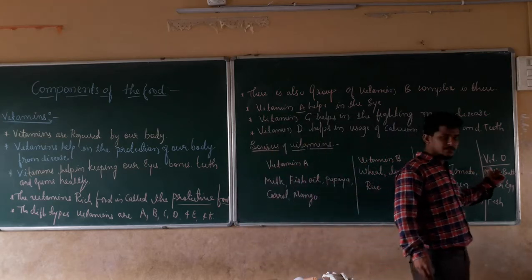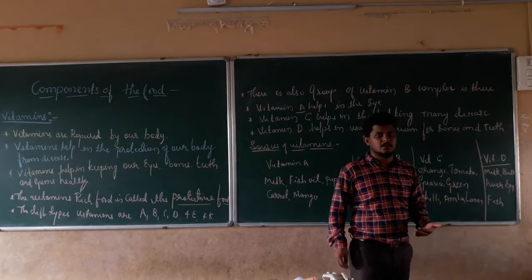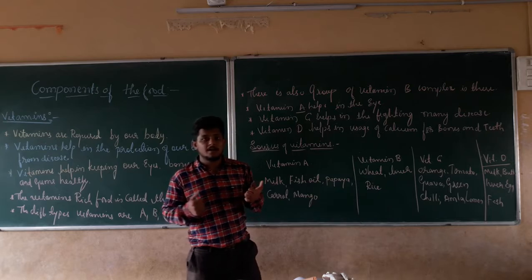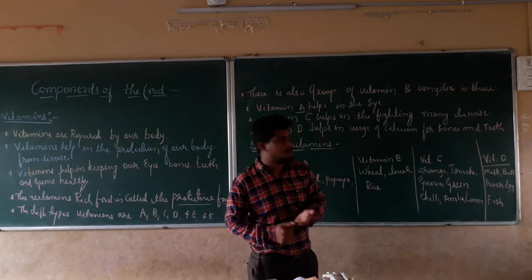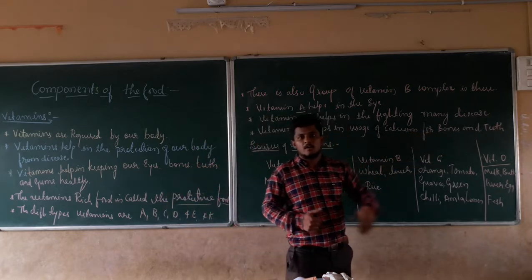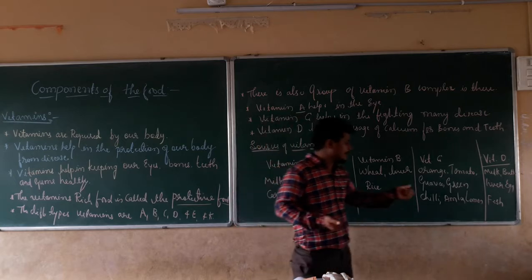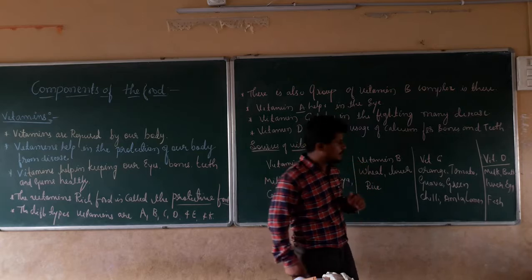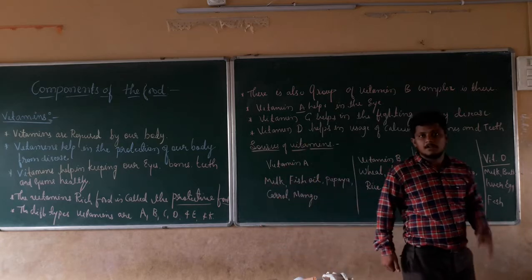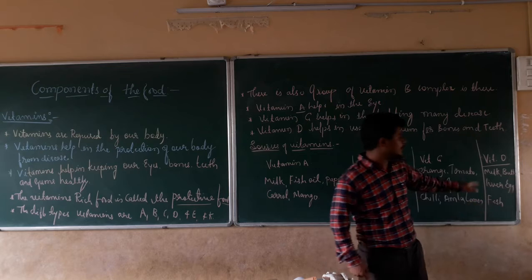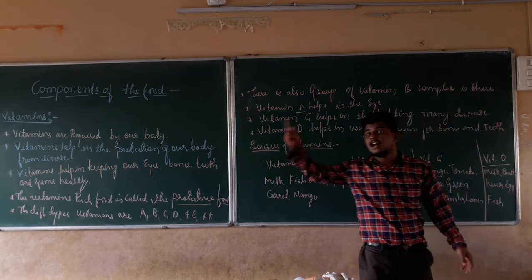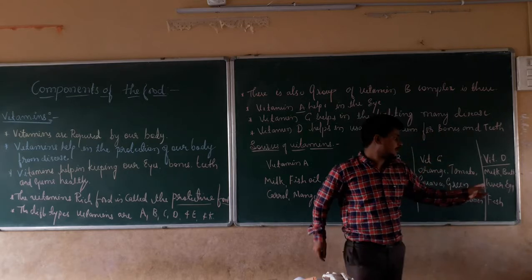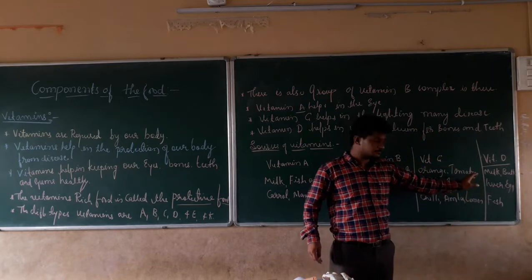Last but not least, vitamin D. Vitamin D is going to help us in the what? Usage of calcium for the purpose of bones and teeth. For our bones and teeth to become stronger, we should intake the what? Vitamin D. And what are the resources of vitamin D? One is milk. Milk is a resource of vitamin A as well as vitamin D, as well as carbohydrate as well as fats. See how many usages there are of milk, right?